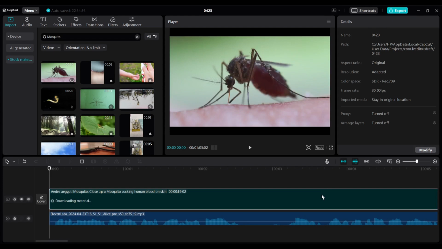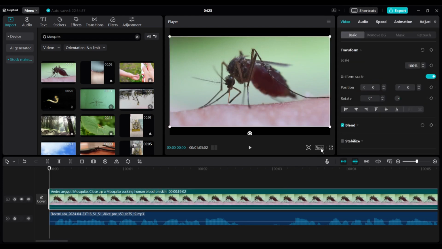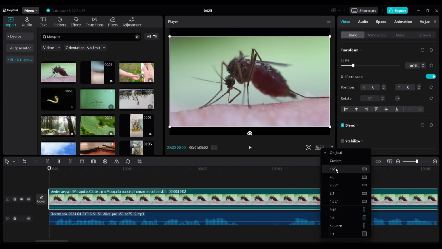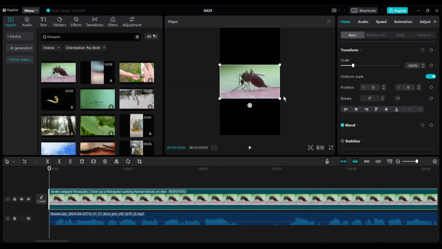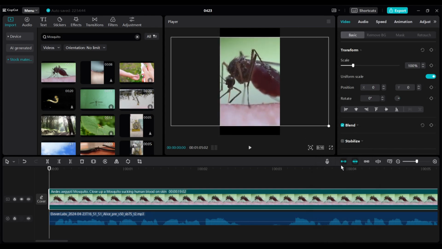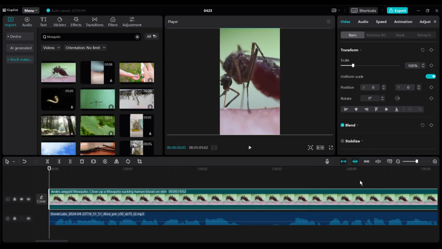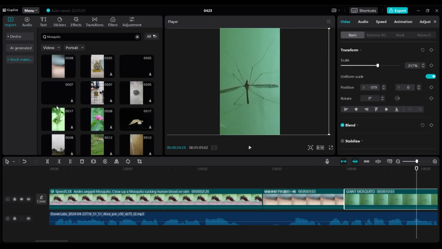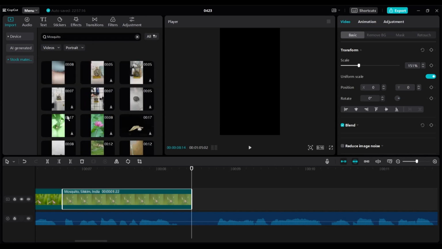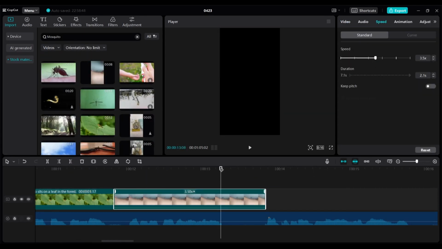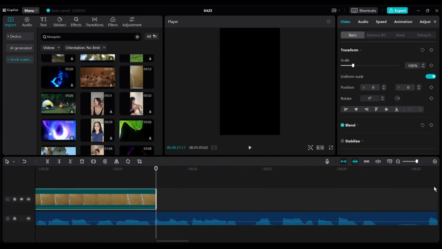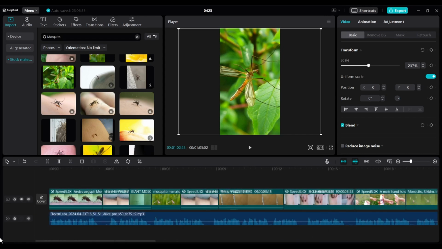Another important part, we have to set the aspect ratio of the video. As I am making the video for TikTok, I will set the aspect ratio to 9:16. Note, adjust the video size according to the frame. Another thing, we have to make the video fast-paced. So, I will increase the speed of the video and split it after 3 or 4 seconds. In this way, add related videos and images on the timeline until the end of the voiceover. Alright, our visual materials are ready.